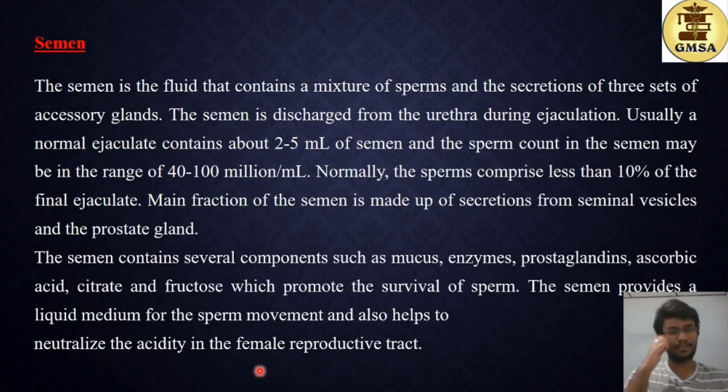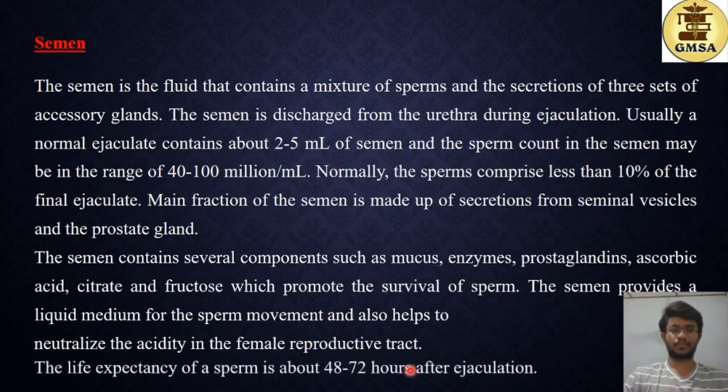So there is an acidity present in the female reproductive tract. This is an adaptation actually. The acidity in the female reproductive tract is an adaptation to prevent the growth of microbes in the vaginal area. So this acidity needs to be neutralized or else the sperms would die. Here these components are able to neutralize the acidity present in the female reproductive tract. The life expectancy of a sperm is about 48 to 72 hours after ejaculation, after depositing in the female reproductive tract.